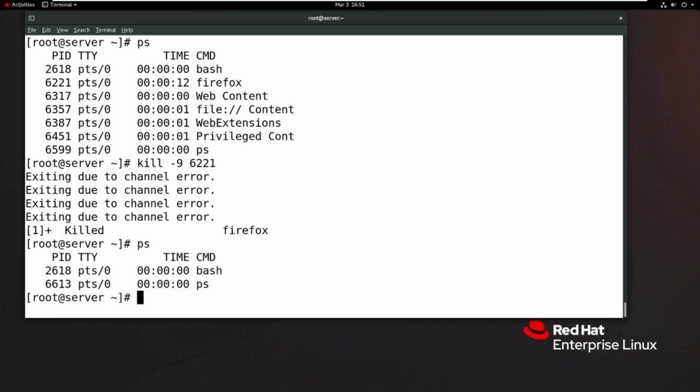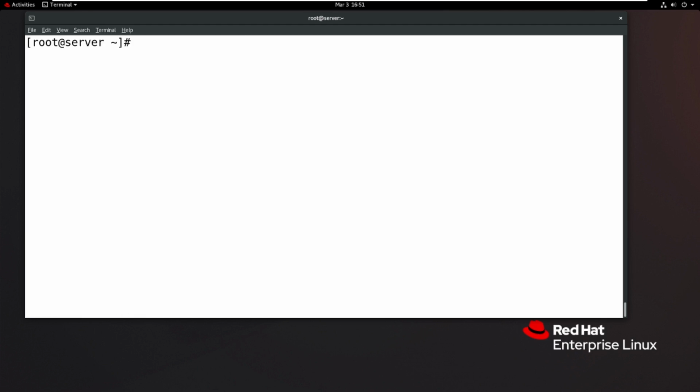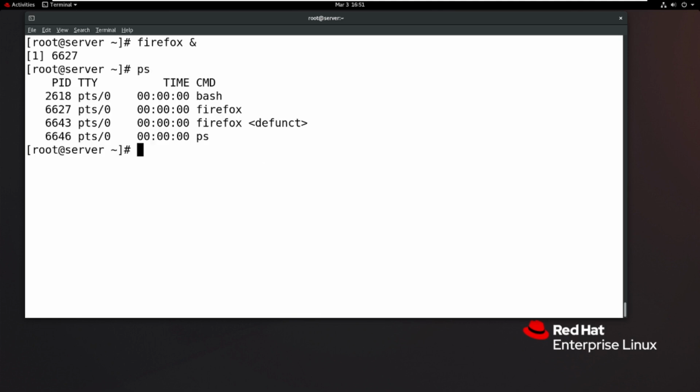Then check it with ps, so no jobs are running, or even ps space hyphen L. So now there is no Firefox running here. So this is a great way to kill the processes. In case more jobs are here, how do we find them? One more time I will run the job, Firefox, in the background. Now the job is running in the backend, and check your jobs with the ps command. Okay, Firefox is running. But how to find it in case more jobs are running?